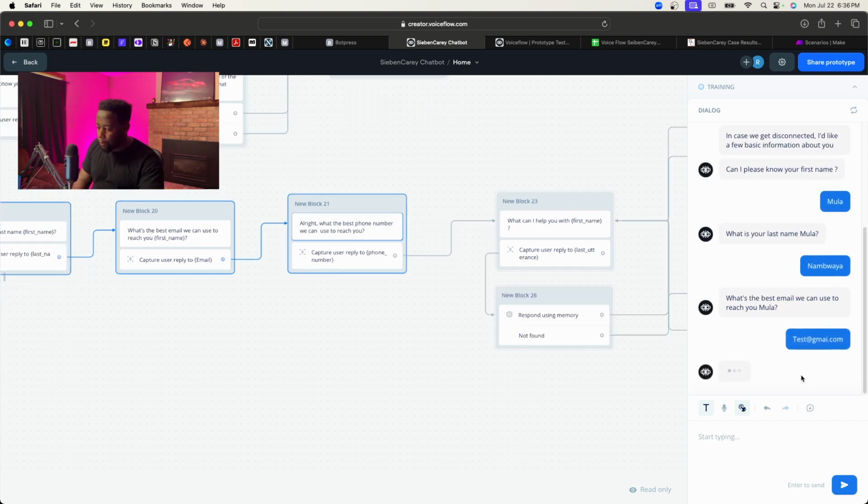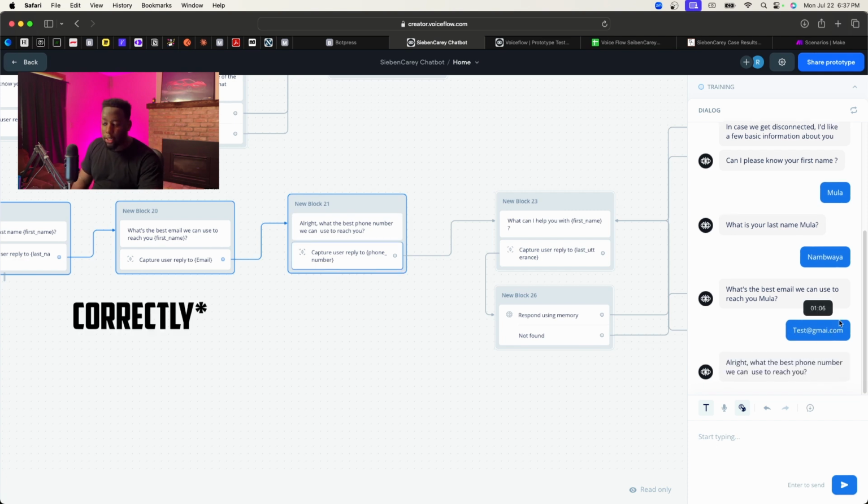Oh, I typed that wrong, but yeah, another feature that I'm looking to add is to make sure that the information is stored correctly, because as you can see right now, it just took the email, even though I misspelled it right here. So hopefully in a future episode, we could fix that to only allow accurate emails to be collected. And if I misspelled it, then it could ask me to enter the email again and all that stuff. And then phone number. Let's say 1, 2, 3, 4, 5, 6, 7, 8, 9, 10.